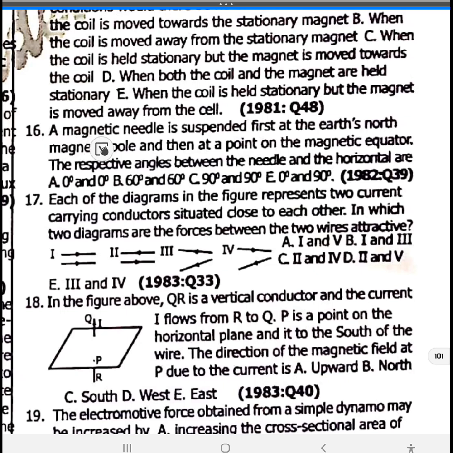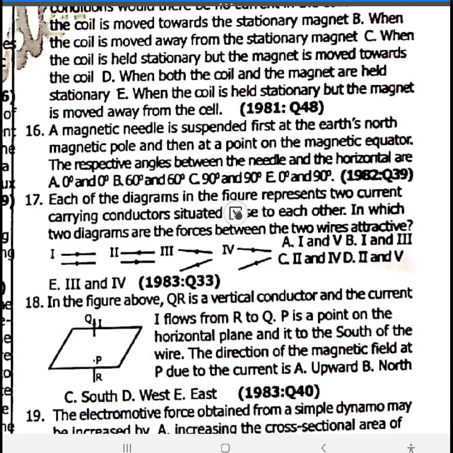16. A magnetic needle is suspended first at the Earth's north magnetic pole and then at a point on the magnetic equator. The respective angles between the needle and the horizontal are 90 and 0 degrees. The angle of dip at the Earth's north magnetic pole is 90 degrees, but 0 at the equator. Equator 0 degree, magnetic pole 90 degrees.